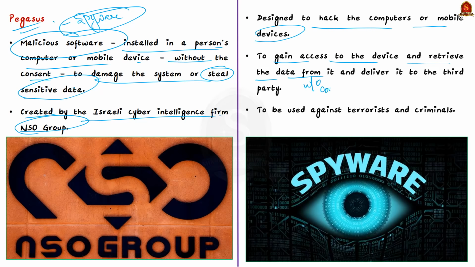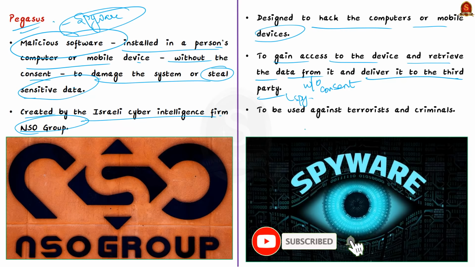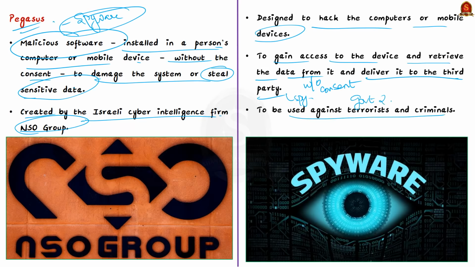And then it will deliver the data to the third party who is actually spying. However, the parent organization of this Pegasus spyware claims that it is intended to help government authorities to be used against terrorists and criminals by spying on them. Now let us see how it works.